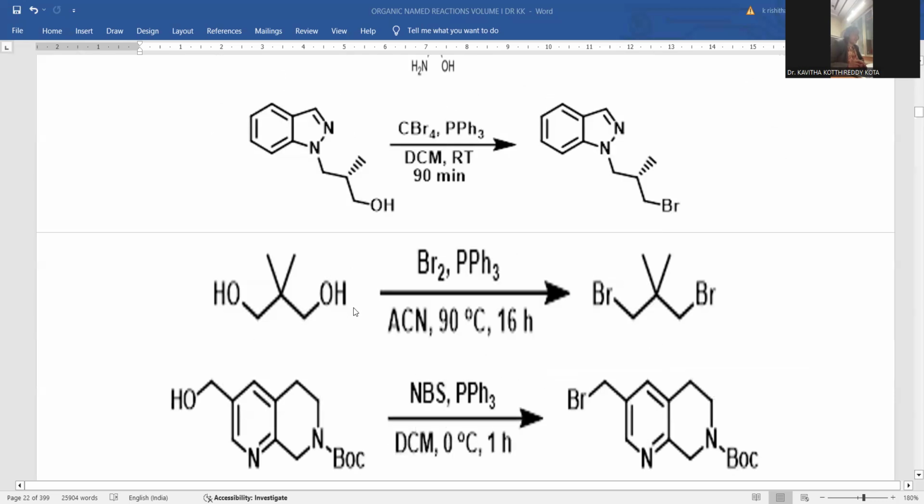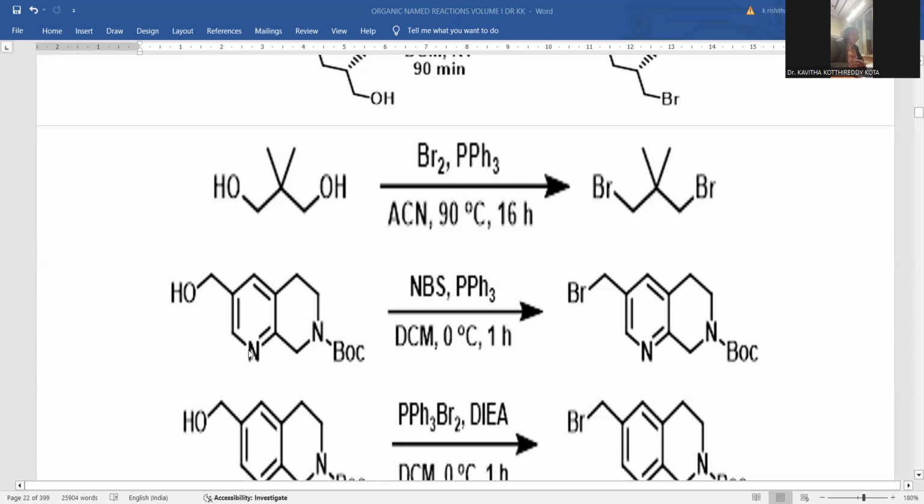I'm taking a 2-hydroxyl compound with bromine and PPh3. If operated, the hydroxyl will be substituted with bromine through the Appel reaction. Here the molecule is a kind of pyridine, an isopyridine ring is there. Here the nitrogen is substituted, protected by Boc. And here is the CH2OH, which is the requisite for this Appel reaction.